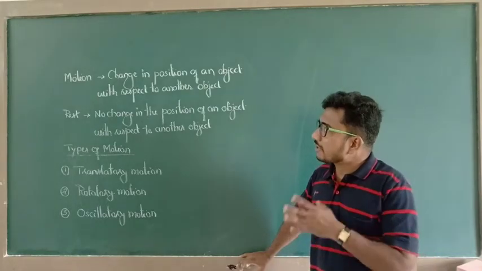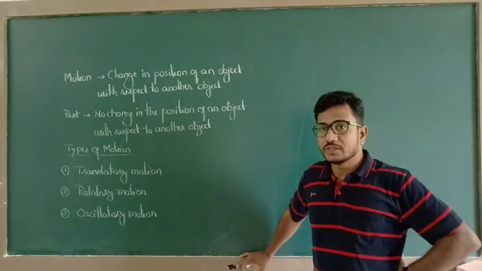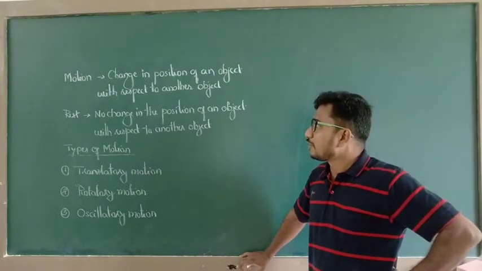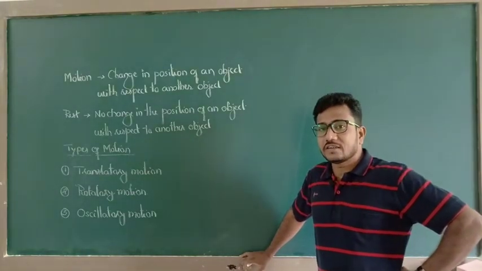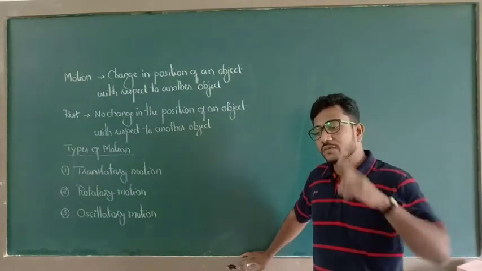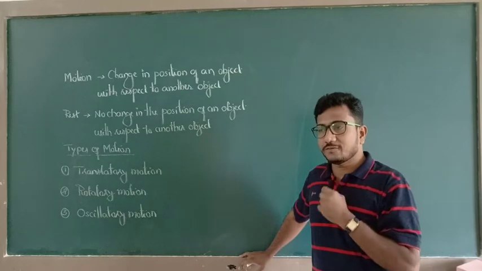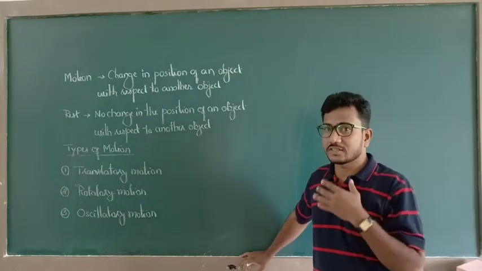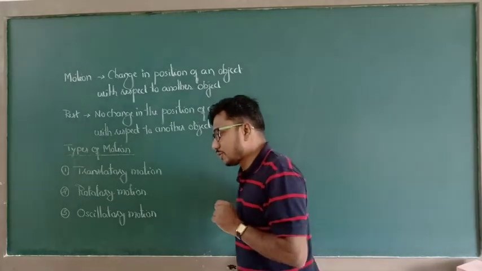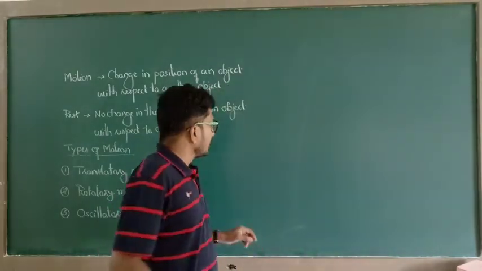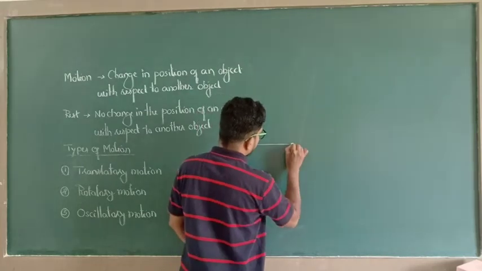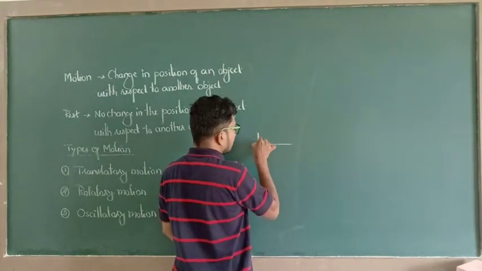And regarding this change in position of the object, you have already learned about different types of equations. So whenever there is a change in position of the object, try to understand this. For example, let us consider this object.